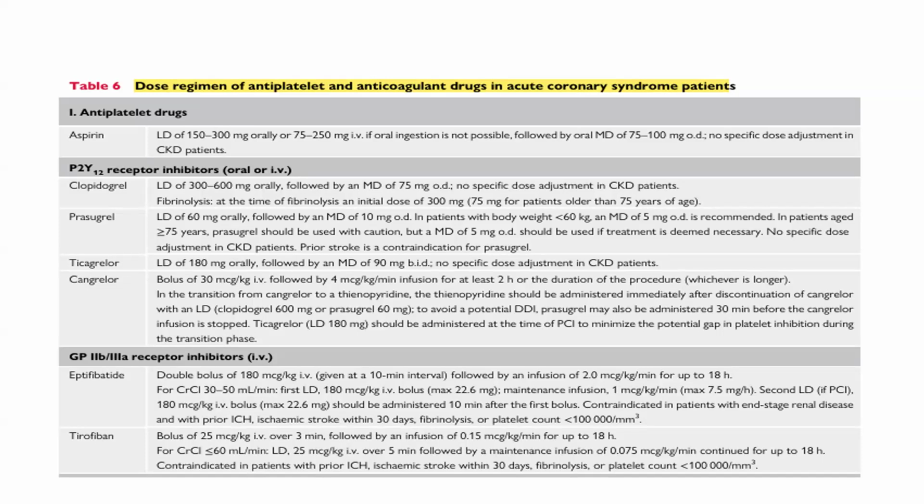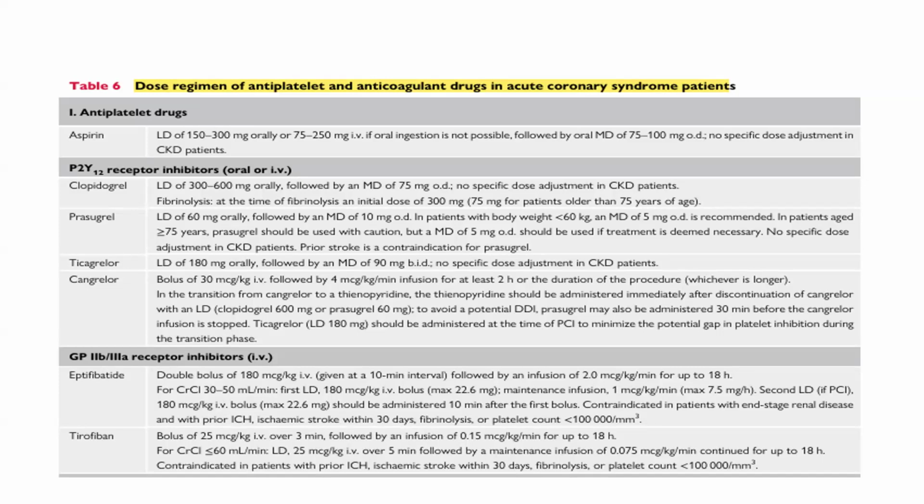The antiplatelet agents are like aspirin, loading dose of 150 to 300 mg orally and 75 to 250 mg IV if oral administration is not possible, followed by the oral maintenance dose of 75 to 100 mg OD. The next class of drug is the P2Y12 receptor inhibitor, that is clopidogrel. The loading dose is 300 to 600 mg orally, followed by the maintenance dose of 75 mg OD. No specific dose adjustment in the CKD patient.